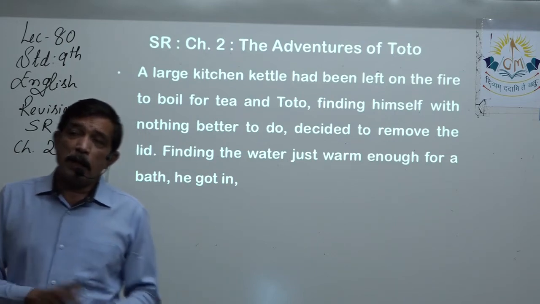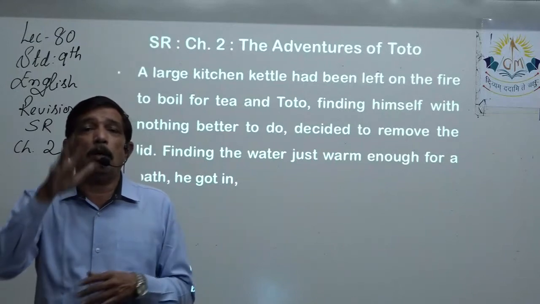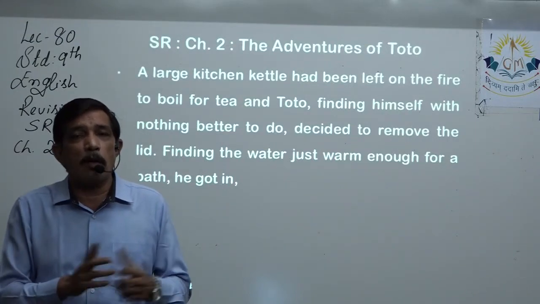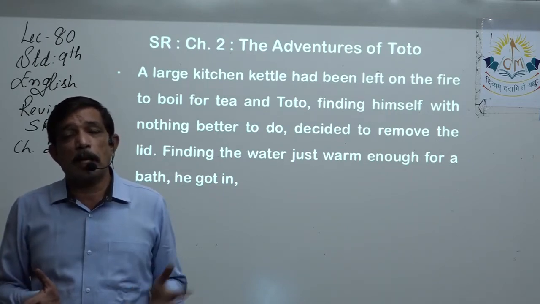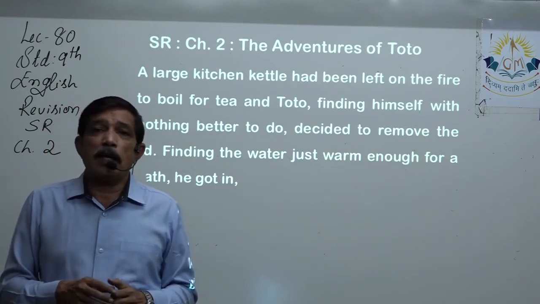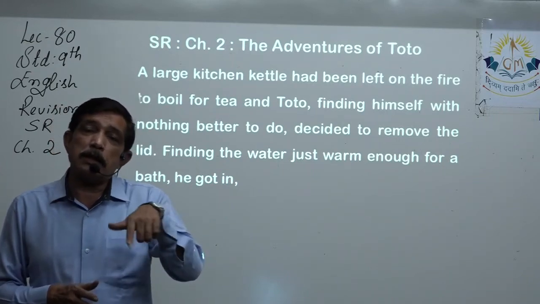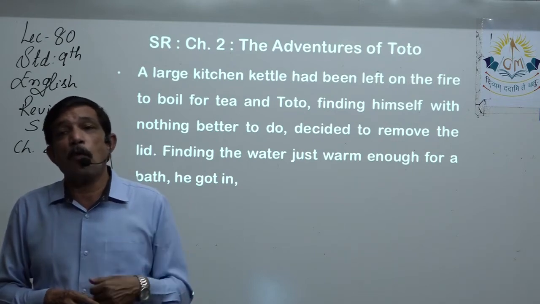So one day grandmother had kept that huge kettle on the fire, and she had just kept the cold water to become warm. At that time nobody else was in the kitchen, and Toto arrives, and he opens the lid of the kettle and touches the water with his finger to know the temperature, and for him that is warm water.